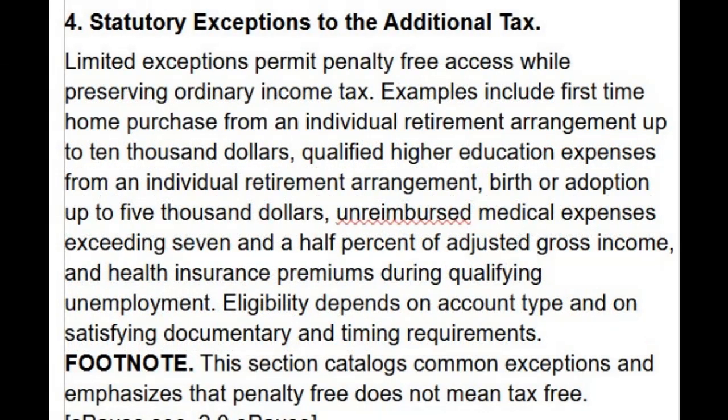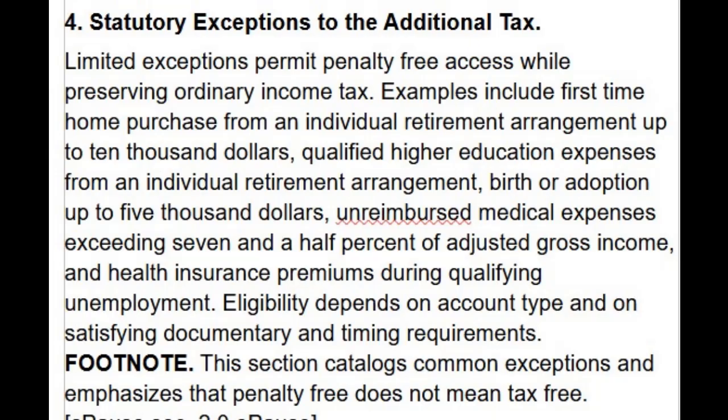4. Statutory exceptions to the additional tax. Limited exceptions permit penalty-free access while preserving ordinary income tax. Examples include first-time home purchase from an individual retirement arrangement up to $10,000, qualified higher education expenses from an individual retirement arrangement, birth or adoption up to $5,000, unreimbursed medical expenses exceeding 7.5% of adjusted gross income, and health insurance premiums during qualifying unemployment.